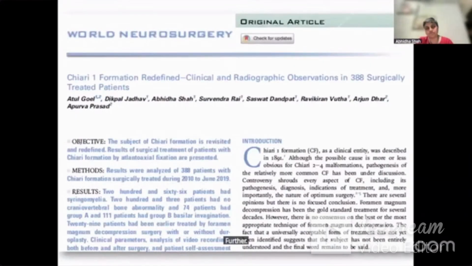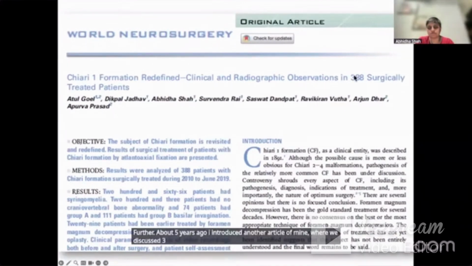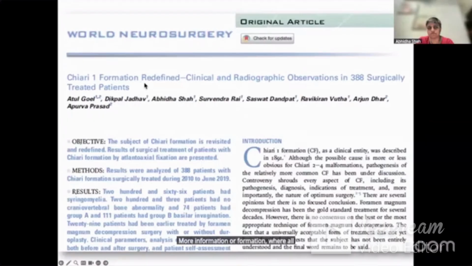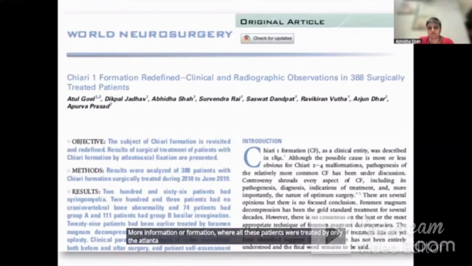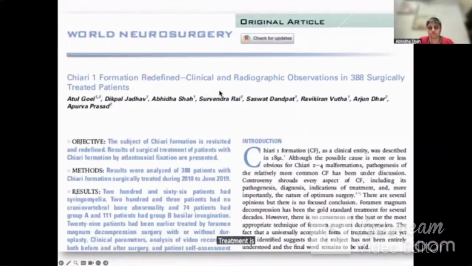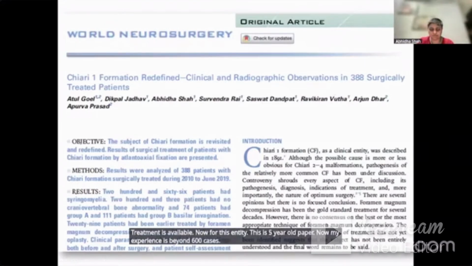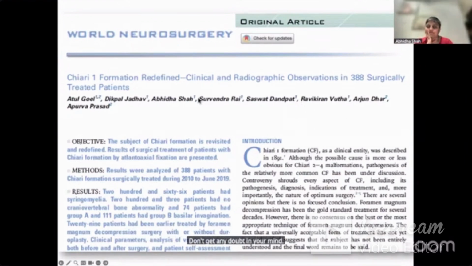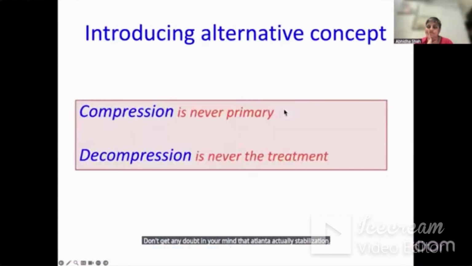Further, about 5 years ago, I introduced another article of mine where we discussed 388 cases of Chiari malformation, where all these patients were treated by only atlantoaxial fixation. And I can tell you, my dear friends, either you read this article or you listen from me, that a magic treatment is available now for this entity. This is a 5-year-old paper. Now my experience is beyond 600 cases. There is no doubt or no question in my mind. And please don't keep any doubt in your mind that atlantoaxial stabilization is the treatment.